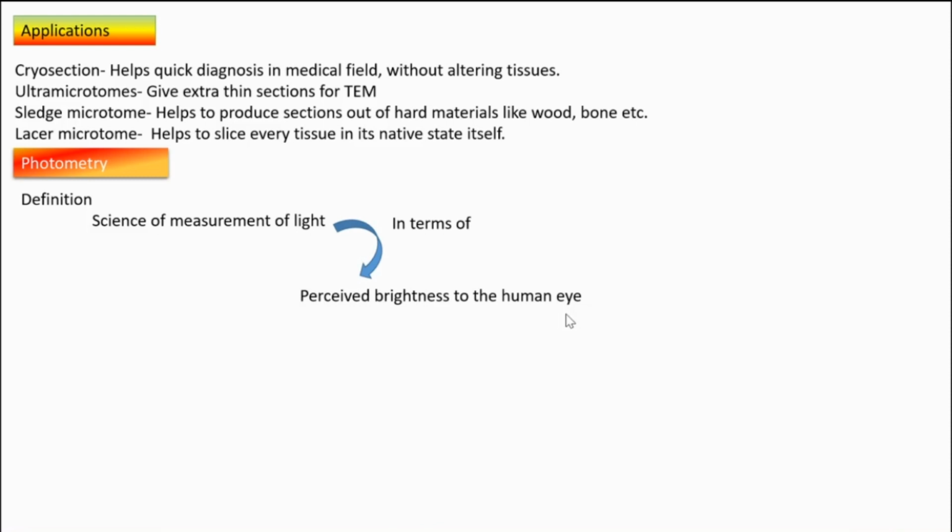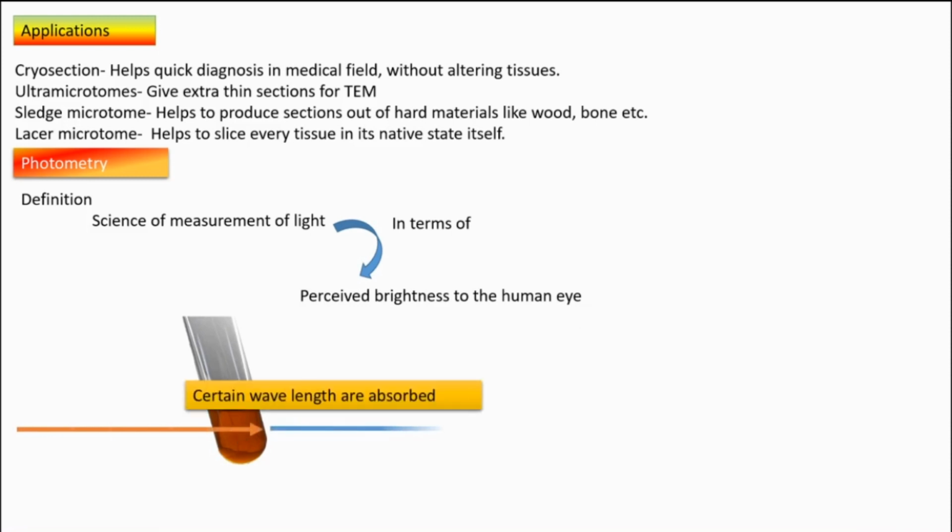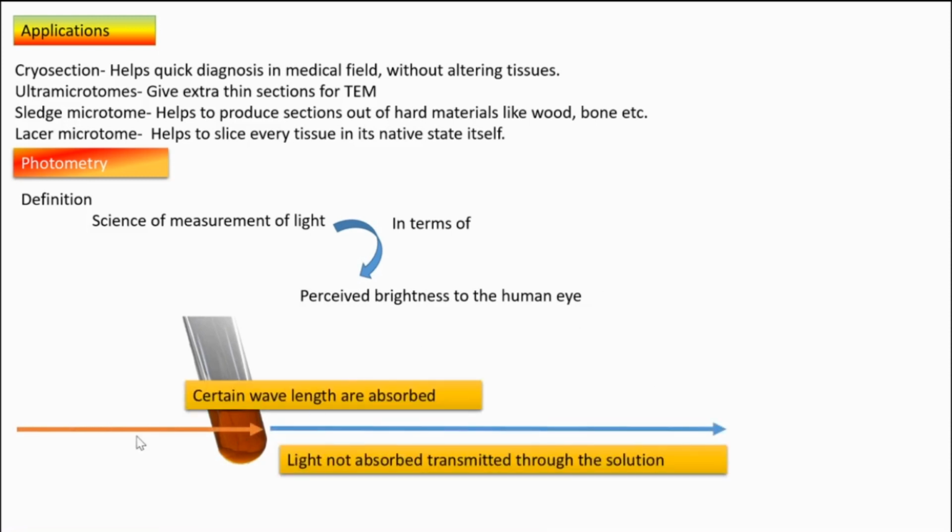That is photometry. Suppose there is a solution taken in a test tube or something like that, and a beam of light is passing through that solution. As it passes through, certain wavelengths get absorbed, and only the remaining amount of light is transmitted through the solution to the outside. So there will be some change in the intensity of light.